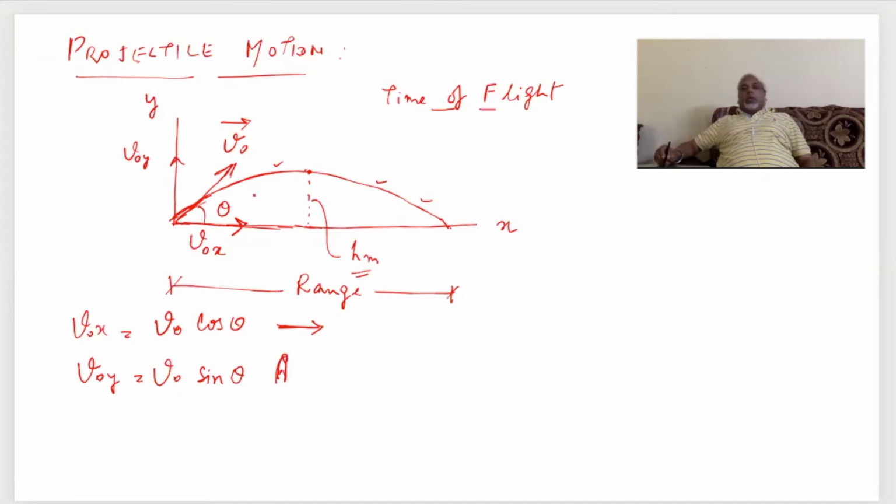Now since you are projecting this projectile on the ground, then you will have only one acceleration, and that will be gravitational acceleration.